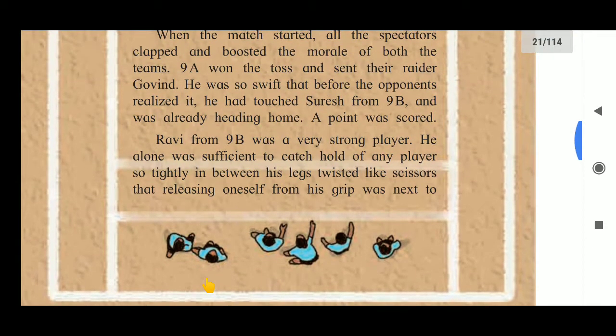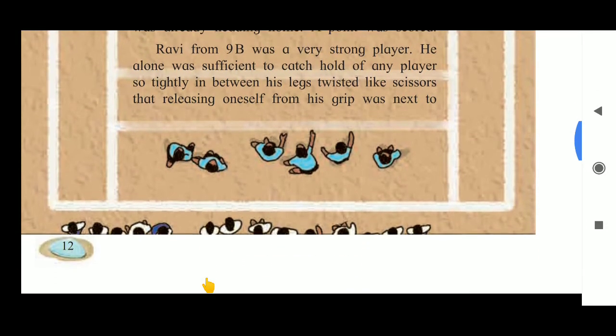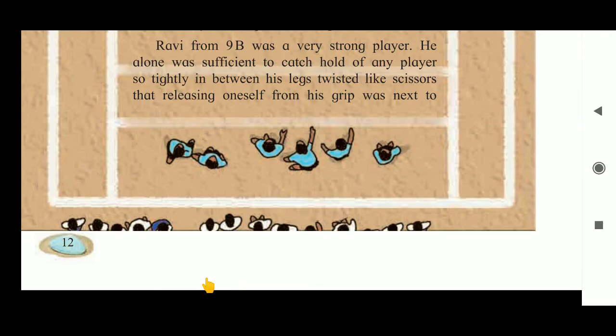That means there is a player named Ravi who was very strong, and he alone was sufficient to catch hold, to hold, any player. So in kabaddi, how do they hold the players? They hold their legs.